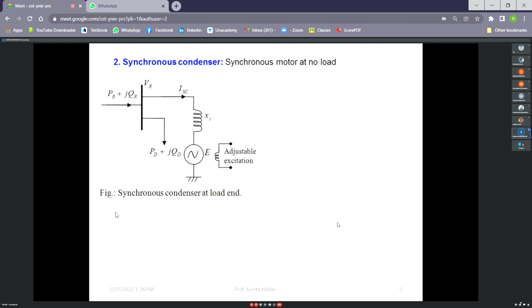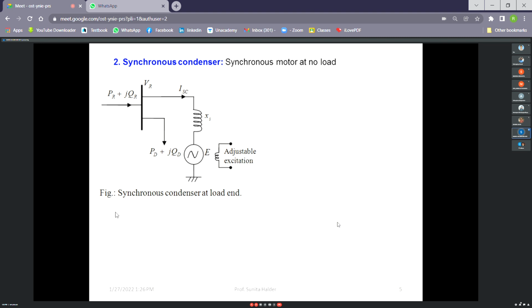When should we use motors? To run a drive or to move something, so that there will be a load on the shaft of the motor. But here, for the synchronous condenser, the synchronous motor will be at no load. That means there will be no mechanical loading on its shaft. Somebody can put a mechanical load on a synchronous condenser also, but that should not be allowed. There will be no mechanical power, which means no active power should be drawn by the motor. Actually, only if there is any mechanical loading will the induction motor or synchronous motor draw active power. Otherwise, it will not draw.